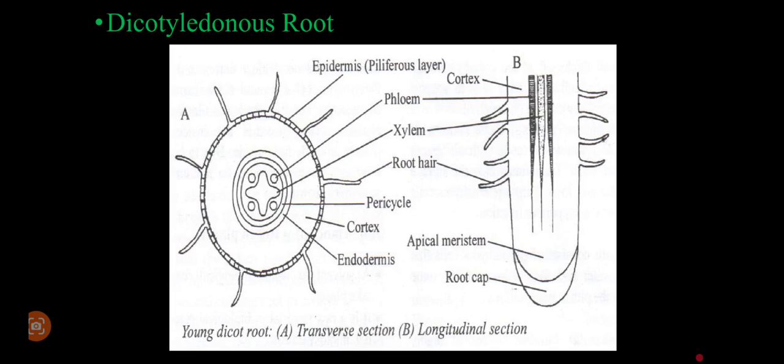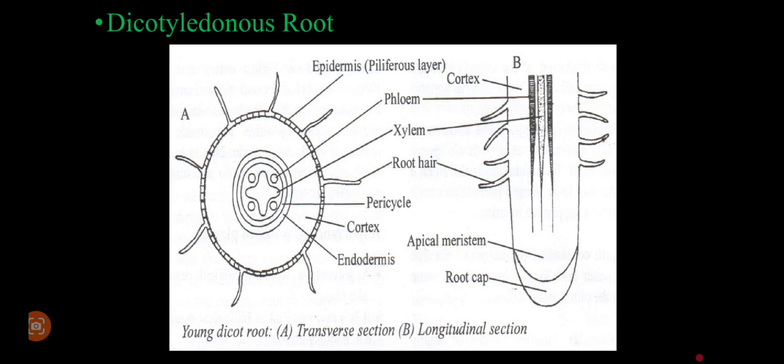Let us also see the dicotyledonous root before we begin understanding the functions of each of the parts. Now this is the dicotyledonous root, and on the other side we have added a diagram of the longitudinal section that shows the regions of growth, which we are going to discuss much later in Form 3. But now when you look at the first one, things which are common with the monocotyledonous root is that they both have the root hairs, the epidermis is the same, the cortex is there, the endodermis, all the other parts, and even the pericycle.